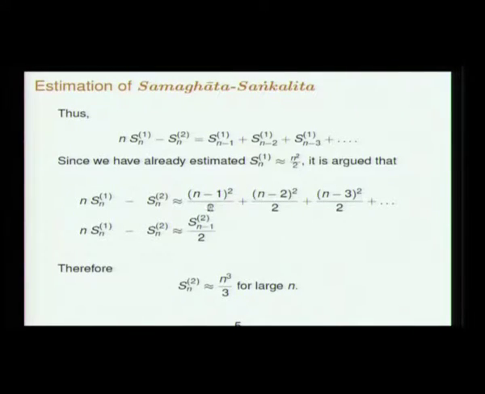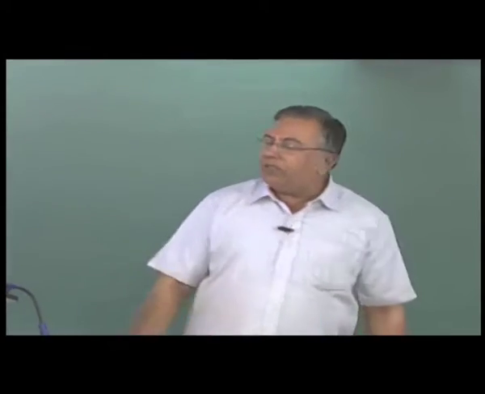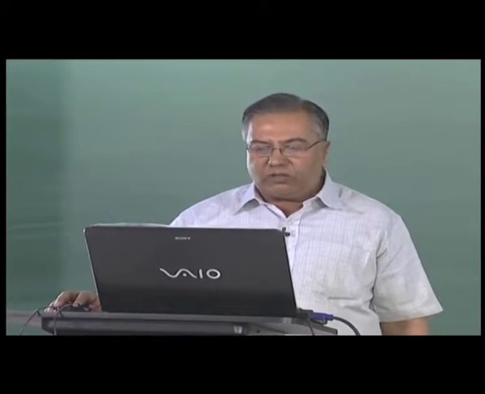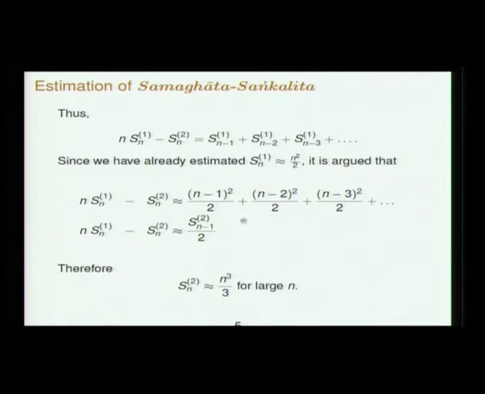Now this Sn minus 1 of 2 and Sn of 2 are almost the same. When n is very large, there is no difference between the sum of the squares of the first n integers and the sum of the squares of the first n minus 1 integers, at least for the purpose of the large n behavior which we are estimating now. So these two can be taken to be the same. Therefore, taking this to the right hand side, this will become Sn of 2 times 1 by 3rd of that, 3 by 2 of it, and here already n Sn of 1 is there. Therefore finally you will get Sn of 2 goes like n cube by 3.